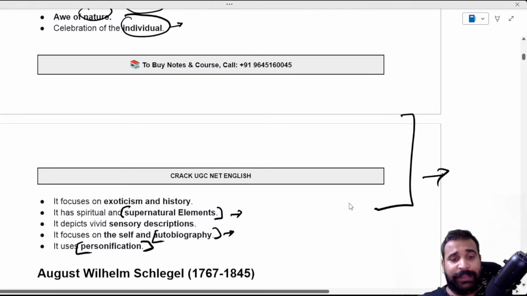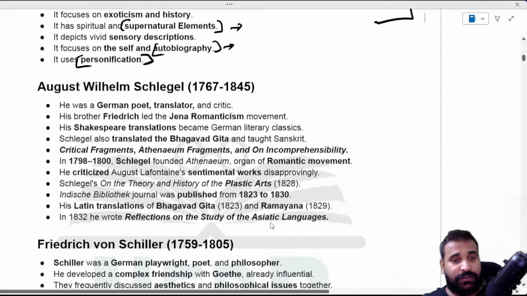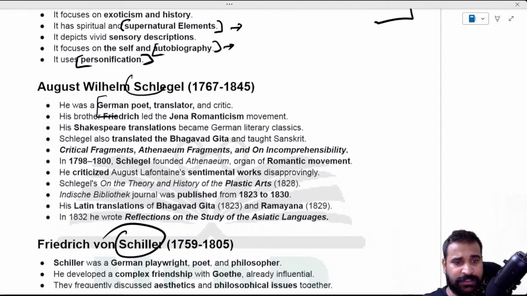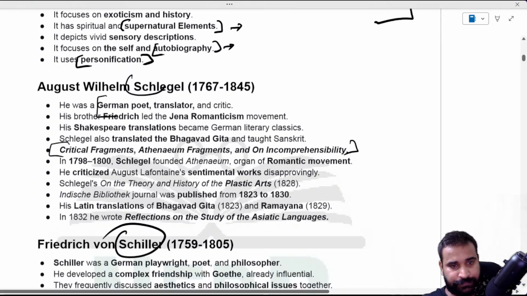Now we'll begin with the founders. Who were the founders? Schlegel and Schiller. These two are important. You just have to know that these are German poets and critics, most famous for the critical fragments, the Athenaeum fragment on incomprehensibility. Some of the important work is on the theory and history of the plastic arts. That is very important work. This actually marked Romanticism in Europe, especially in Germany.